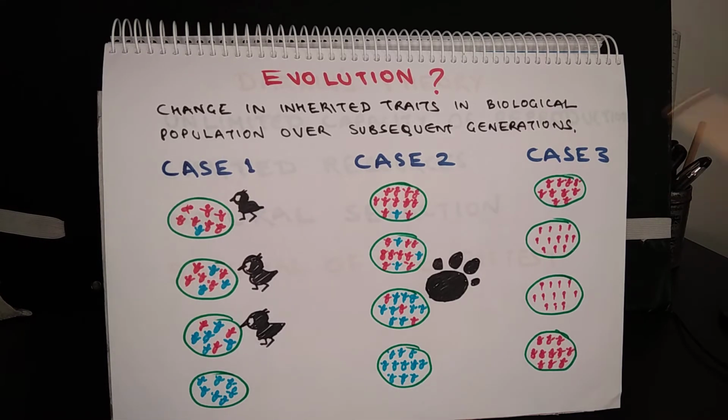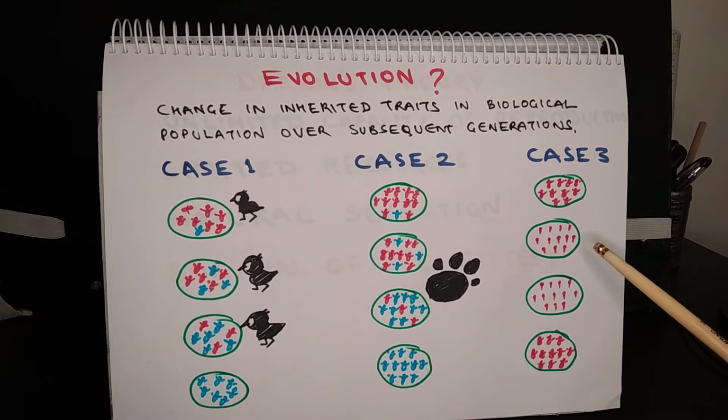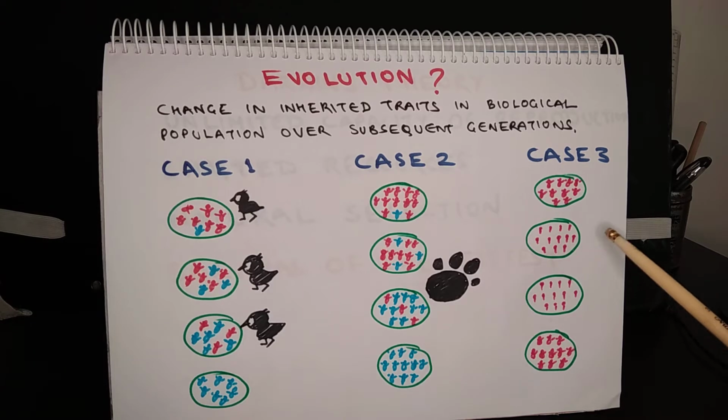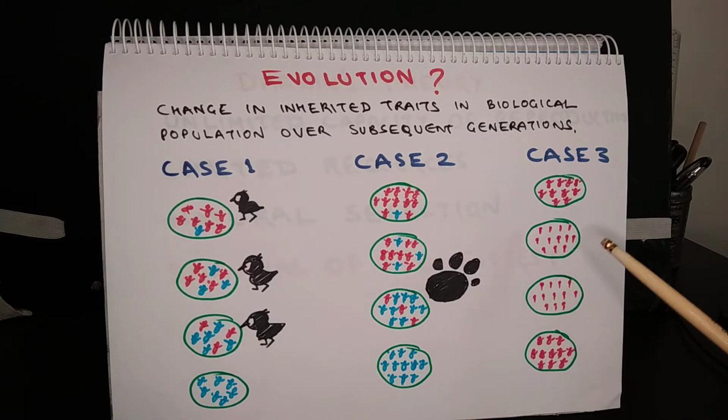Now, this is case 3. In this case also, a group of red ants is living in a lawn. Now, because of drought, the population of grass reduces drastically, and there is food shortage for ants. Because of shortage of food, all of the ants become underweight and malnourished, and for subsequent generations, all the ants that reproduce are very thin, undernourished and underweight.